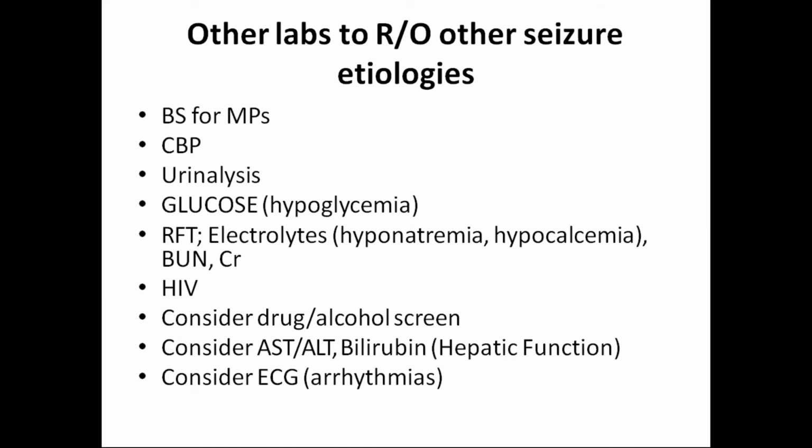HIV we usually have to screen, because HIV can lead to encephalitis that can cause seizures. So consider drug withdrawal, not alcohol, drug withdrawal. Consider AST, ALT, and bilirubin, hepatic function also, because if the child is taking valproate, we should always look for liver dysfunction. Consider ECG in case of suspected arrhythmias.